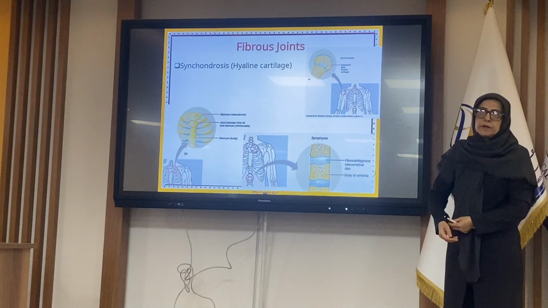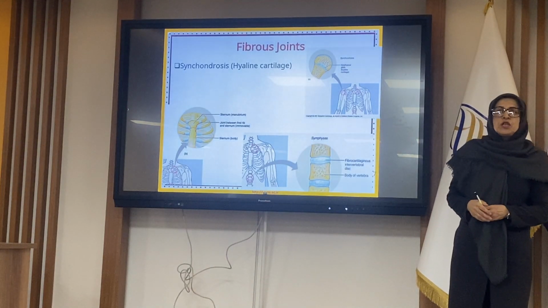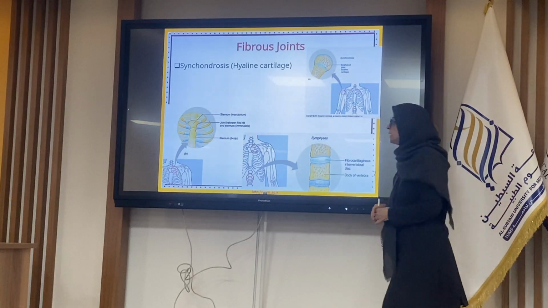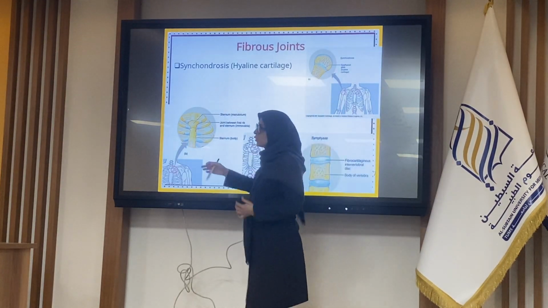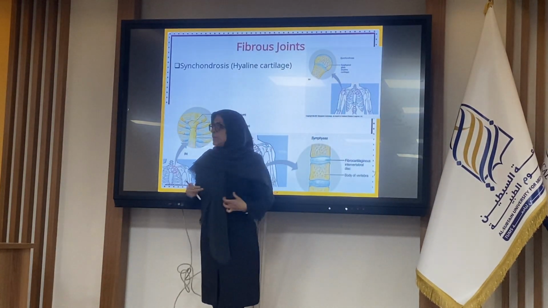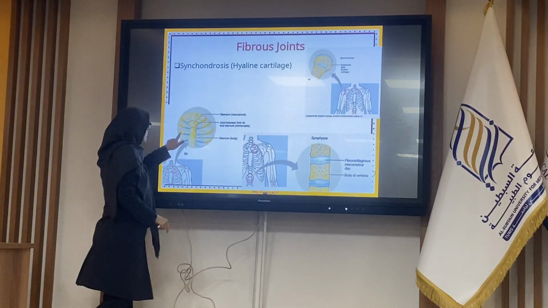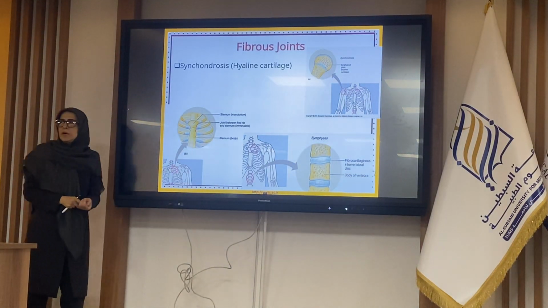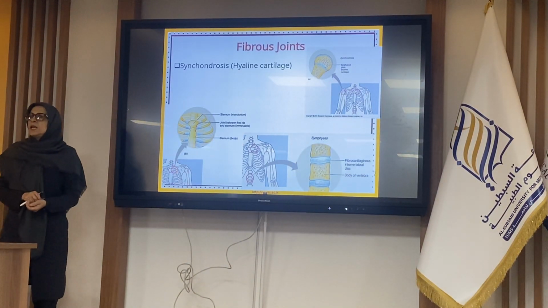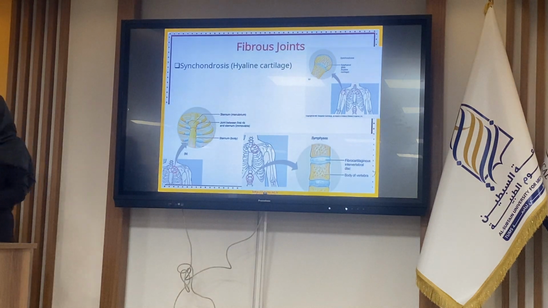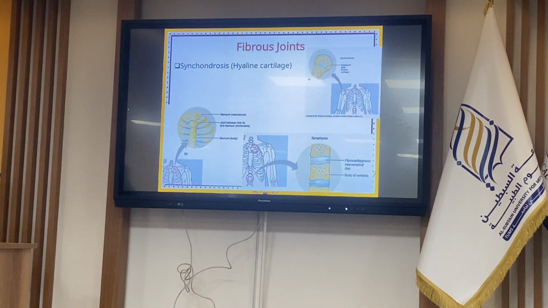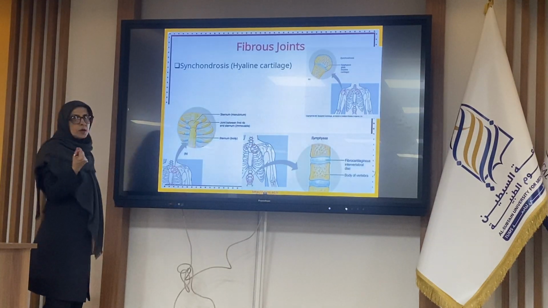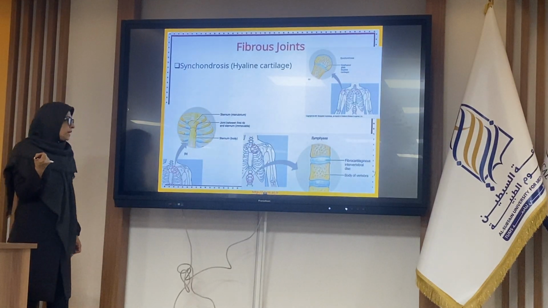Fibrous joint. The bones can also join together by cartilage. In the thoracic cavity, the ribs join to the sternum by a type of hyaline cartilage. It is a cartilaginous joint. They are also immovable or slightly movable.